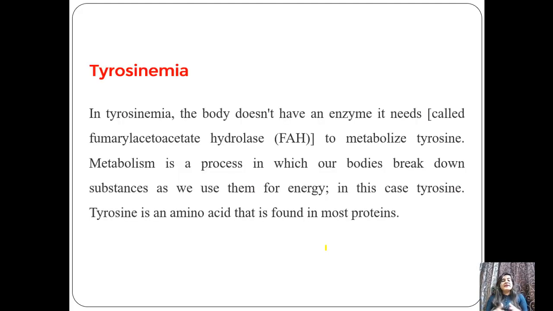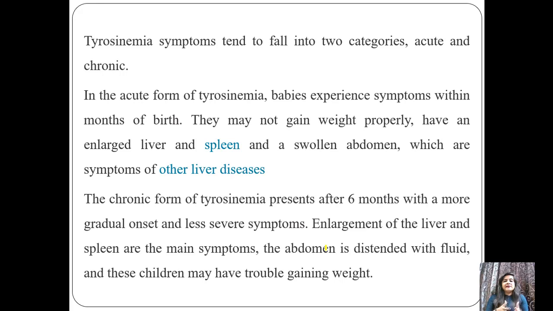Then the next thing that can occur is tyrosinemia. In tyrosinemia, the body doesn't have the enzyme fumarylacetoacetate hydrolase to metabolize tyrosine. So when there is a deficiency of this enzyme, we can observe tyrosinemia. The symptoms happen in two categories, acute as well as chronic. In acute tyrosinemia, babies experience symptoms within months of birth, in 1 to 2 months or 2 to 3 months.